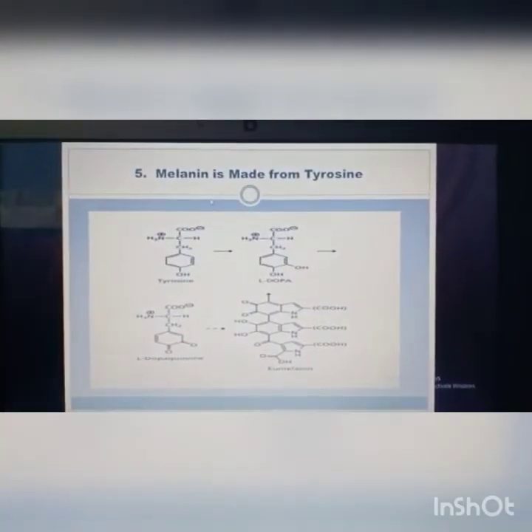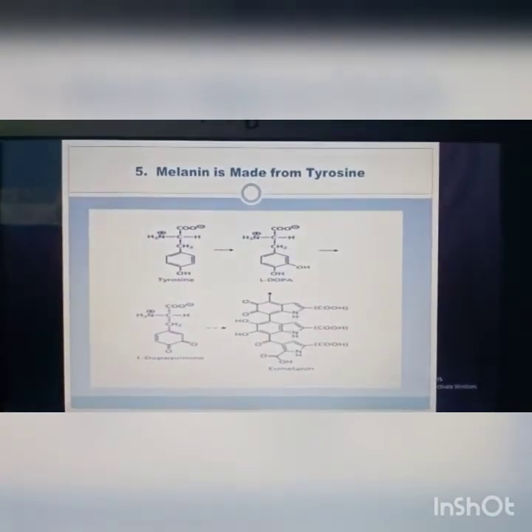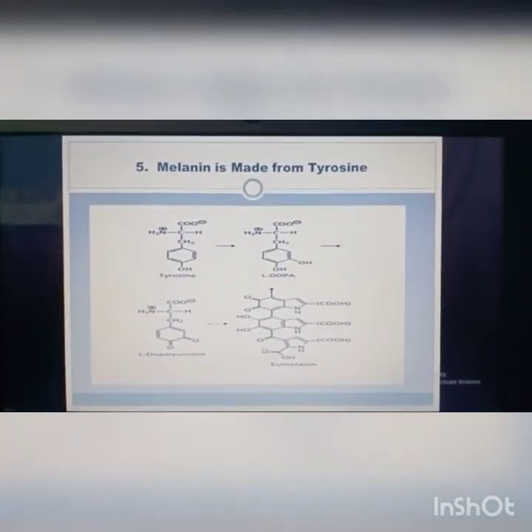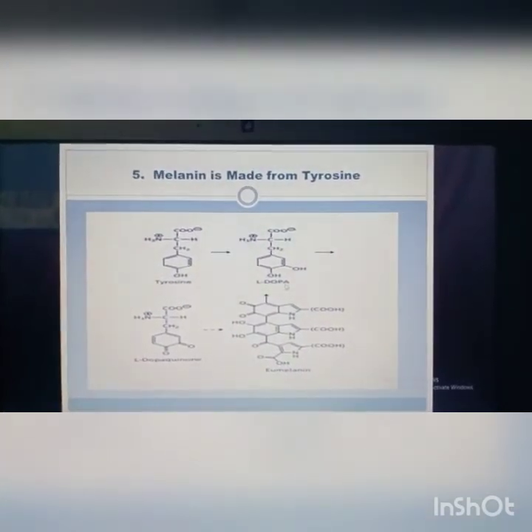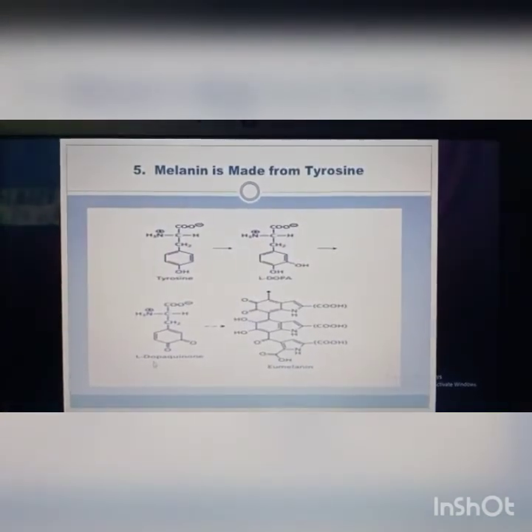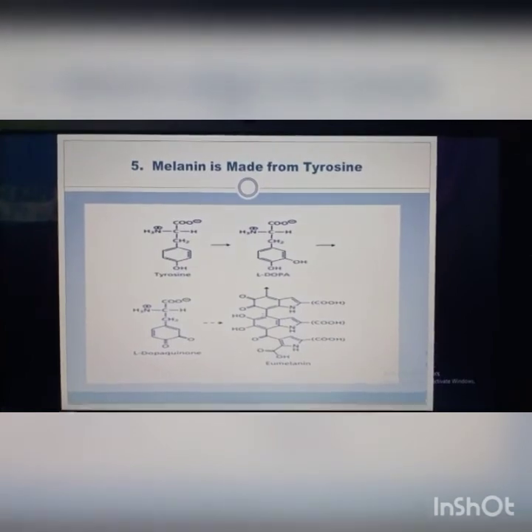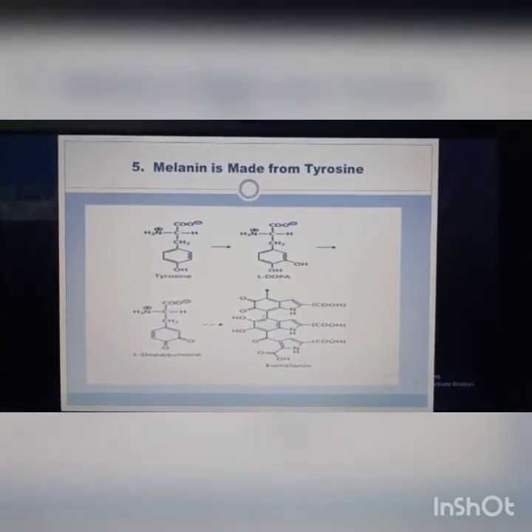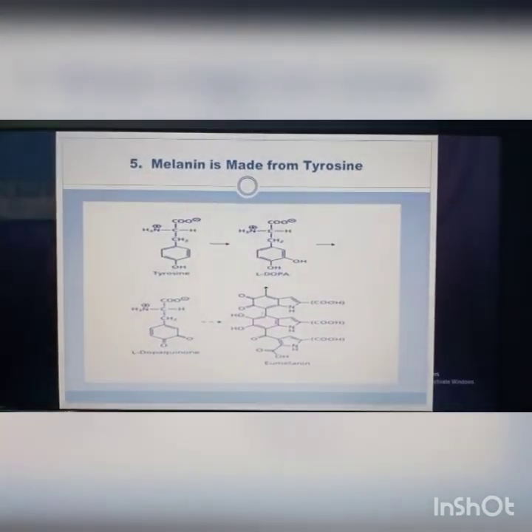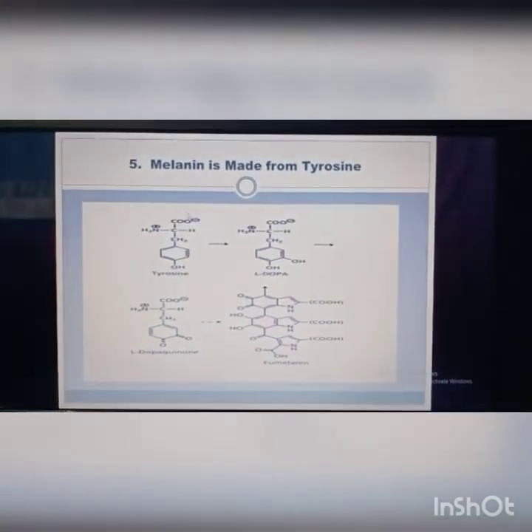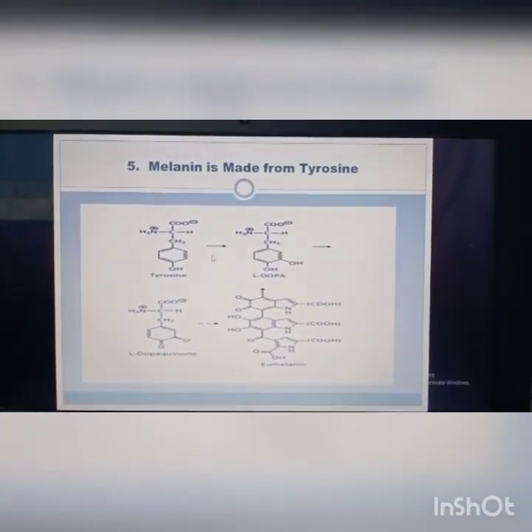And the fifth is that melanin is made from tyrosine. So this is the structure of melanin, which can be converted from tyrosine to L-DOPA, and L-dopaquinone is converted to melanin. And then melanin is a dark pigment that can be found in bacteria, fungi, and animals. But in humans, melanin can be found in our skin color and hair color.